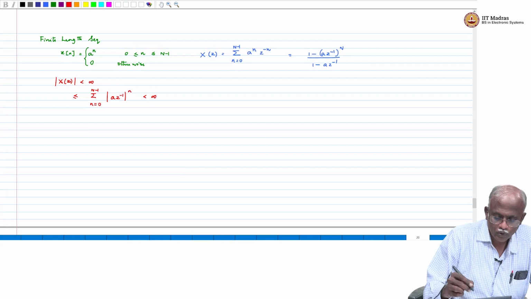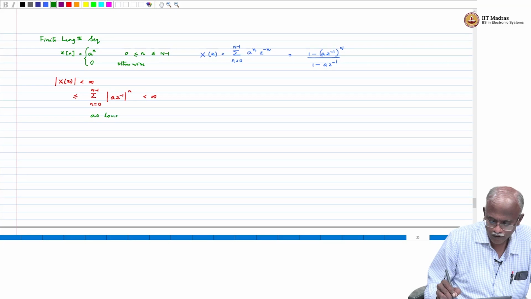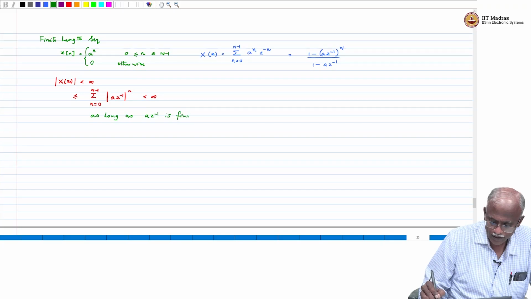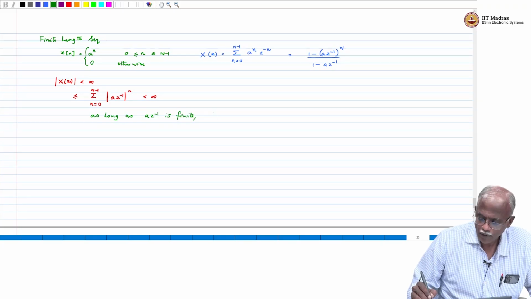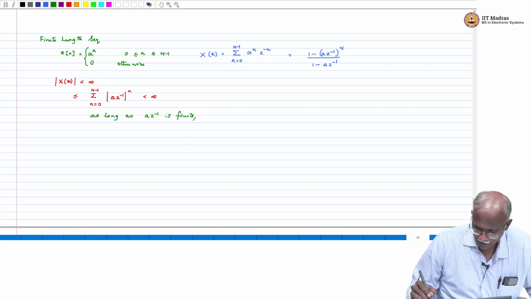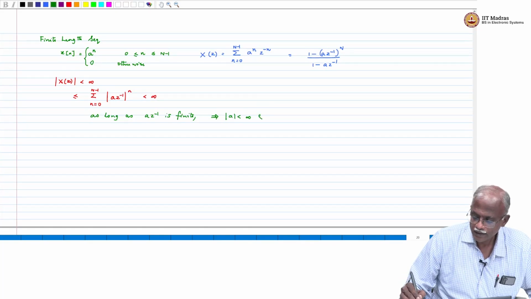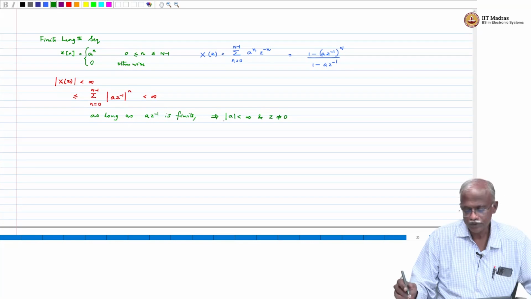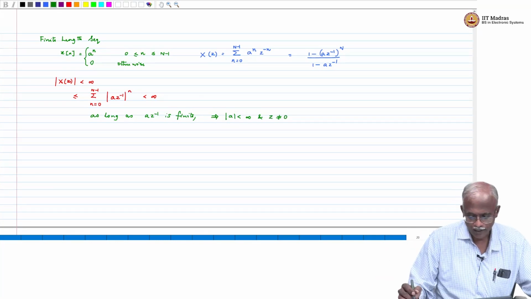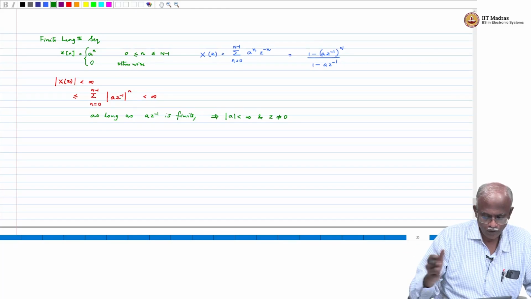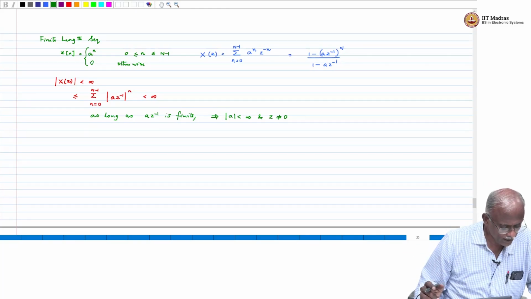And so, as long as a z inverse is finite, that basically means that mod a less than infinity and z not equal to 0. If z equal to 0, then it will explode. So, under those conditions, we can safely assume that we are looking at a z transform that will converge.